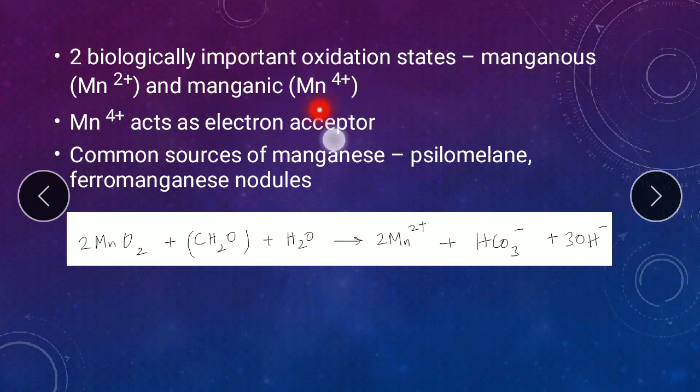So it acts as the terminal electron acceptor. Manganous is the reduced form. This can only get oxidized. Whereas manganic is the oxidized form which undergoes reduction, or which acts as the terminal electron acceptor. When it accepts the electrons, it gets reduced. Now the manganic reduction is carried out by bacteria called manganese reducing bacteria, abbreviated as MnRB. I'll tell you the examples in the next slide.